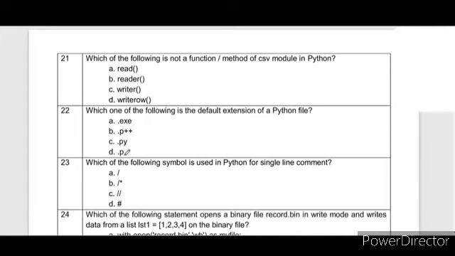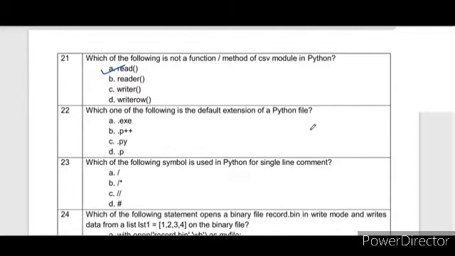Next is, which of the following is not a function or a method of the CSV module in Python? So we know that we import the CSV module when we have to use CSV methods. csv.reader is a function, writer is also a method for the CSV module, writerow is also a method, but csv.read is not a method of the CSV module.